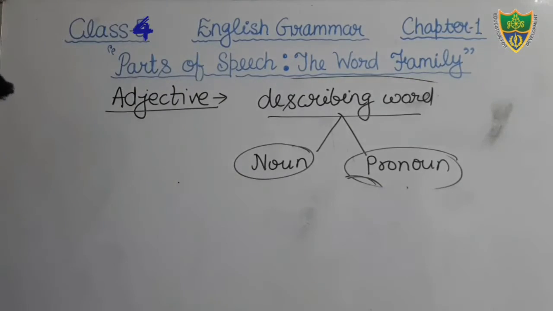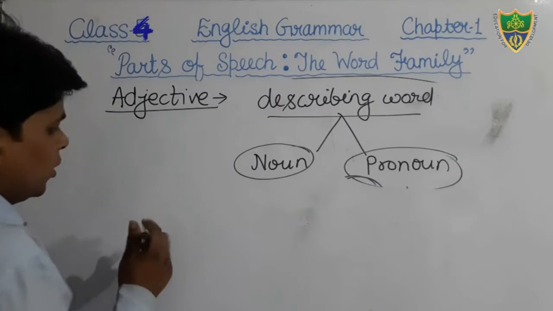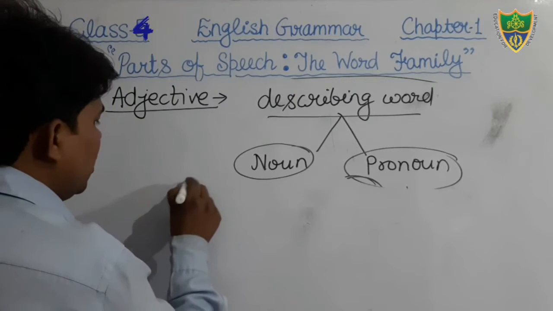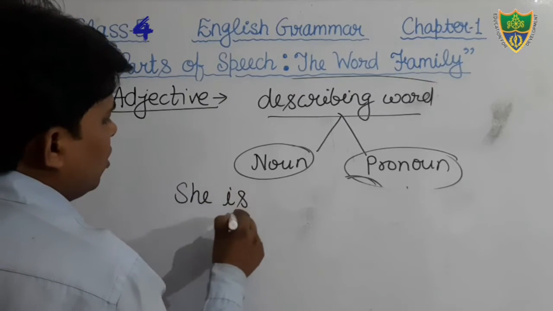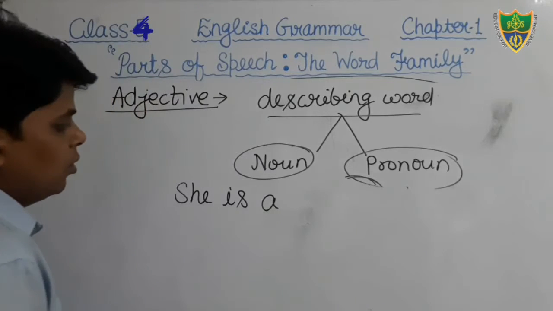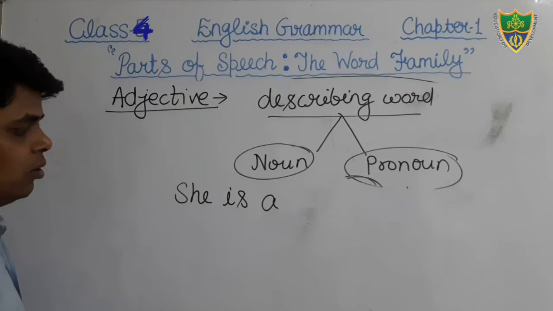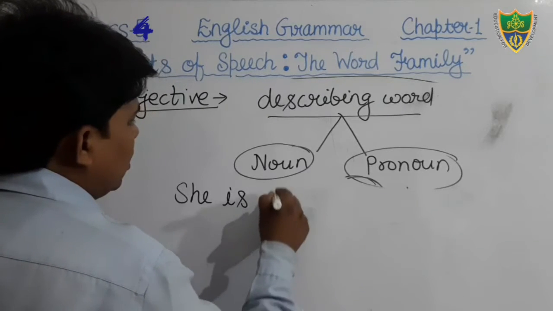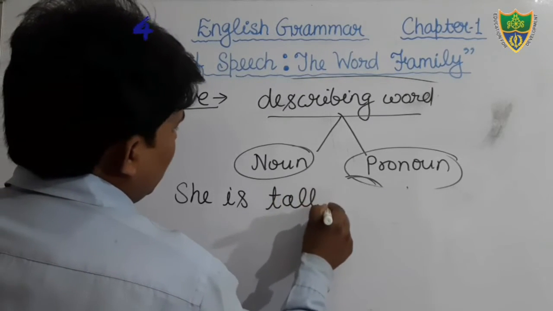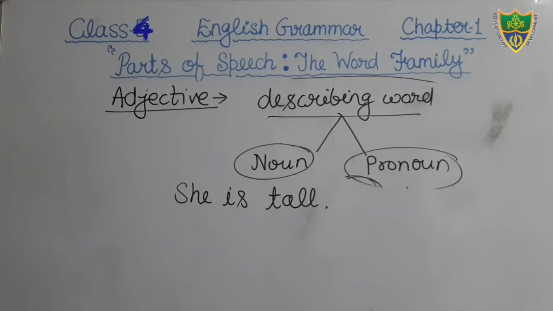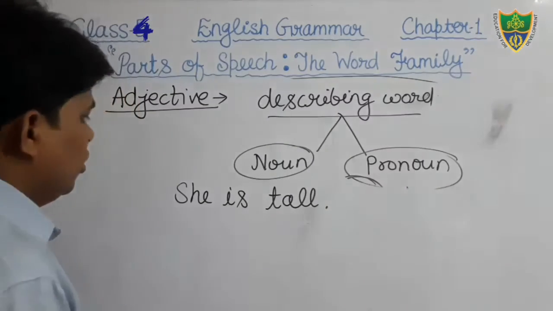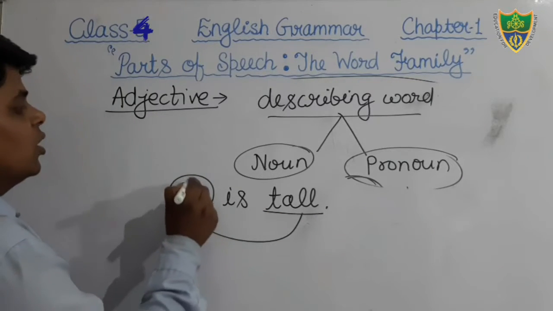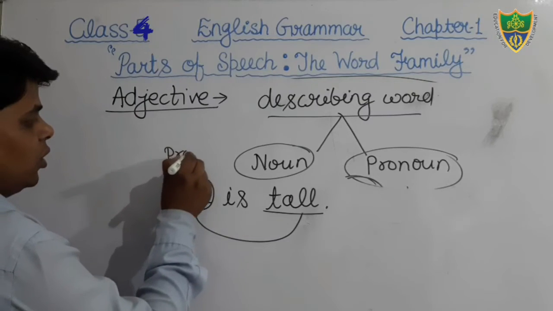One more example we can see. She is tall. Just see here. She is tall. Who is tall? She is tall. She is what? She is a pronoun.